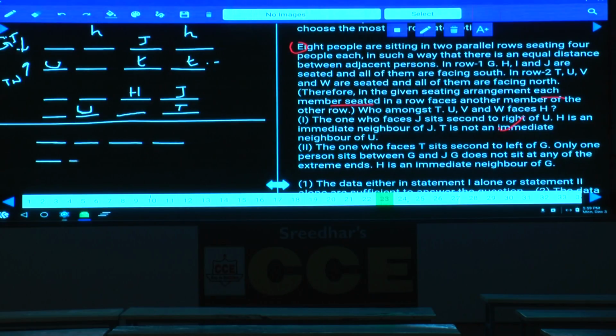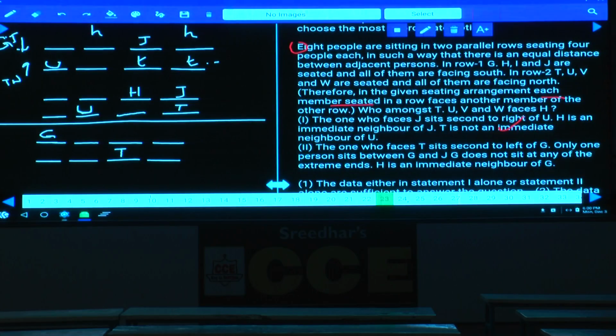And 5, 6, 7, 8. Now in this one, the one who faces T sits second to the left of whom? Sits second to the left of G. Now T is here. Now the one who is facing T sits second to the left of G. If T is here, G must be here. The one who is facing T sits second to the left of G.